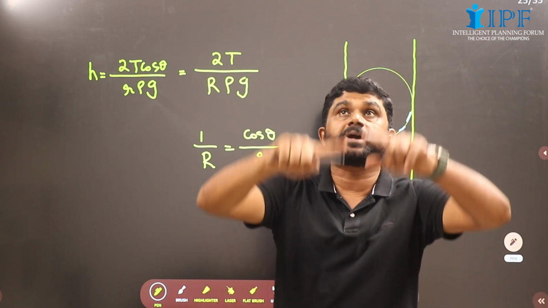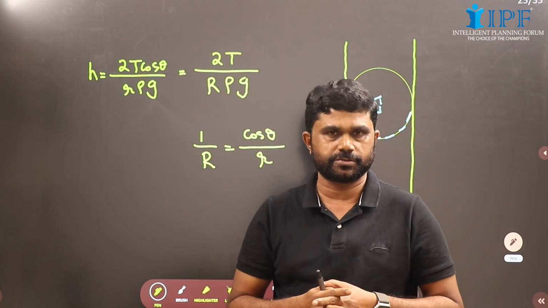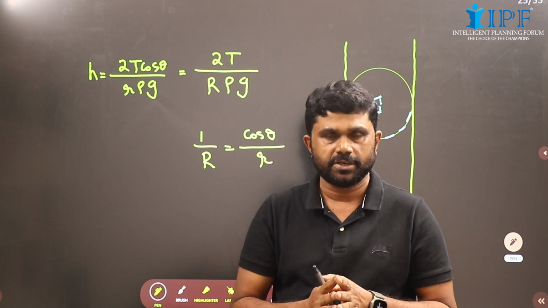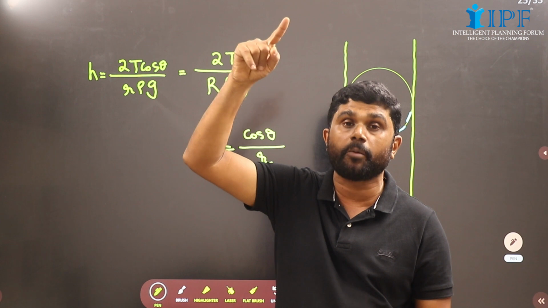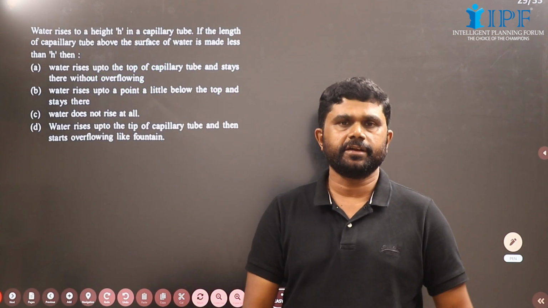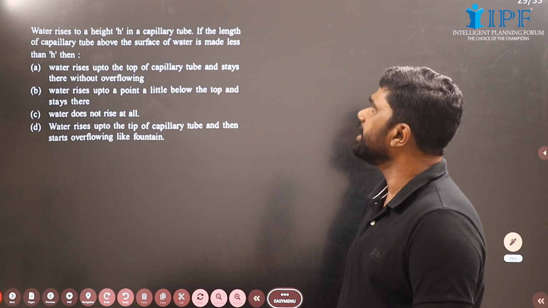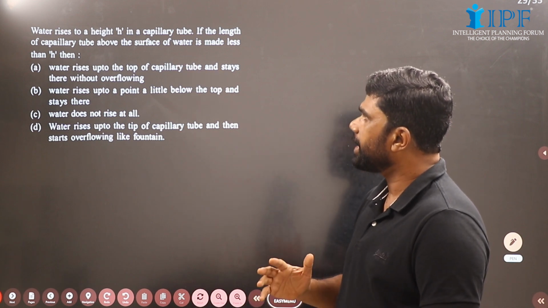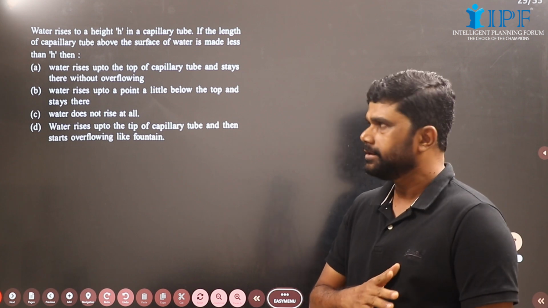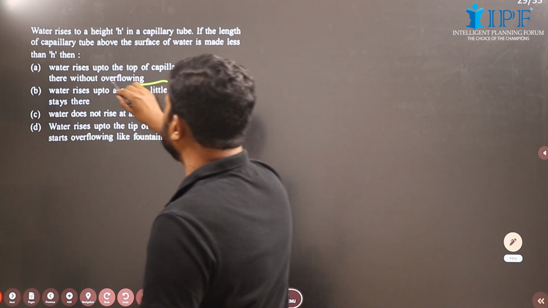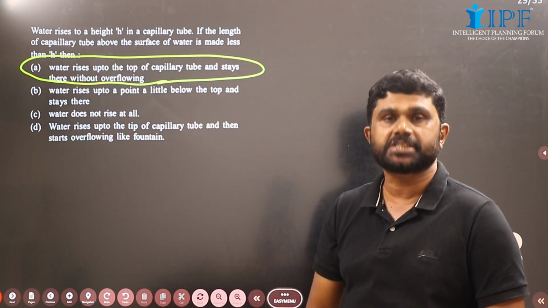You may be expecting the liquid to overflow like a fountain, but it never happens. In such cases, the liquid will rise only up to the brim of the tube, up to the top end of the tube. Now children, we have a question based on that. Water rises to a height h in a capillary tube. If the length of the capillary tube above the surface of water is made less than h, then water rises up to the top of the capillary tube and stays there. That is the correct option.